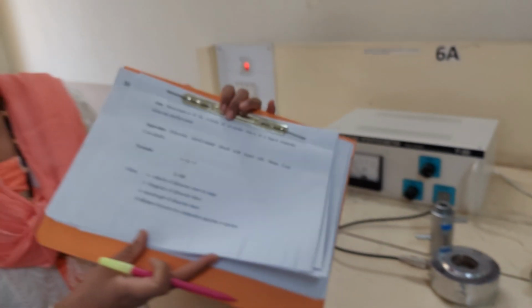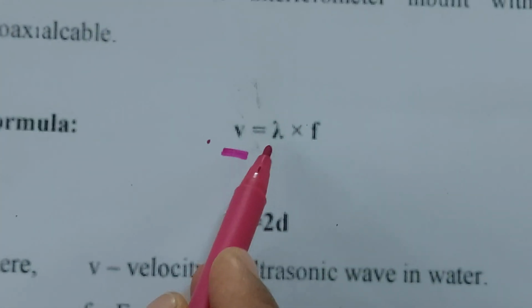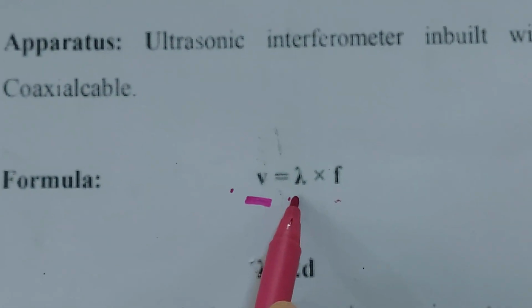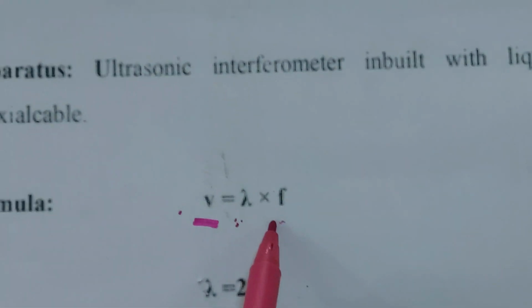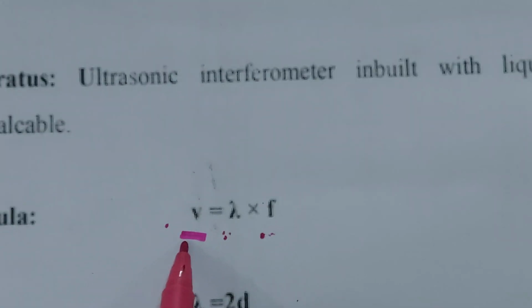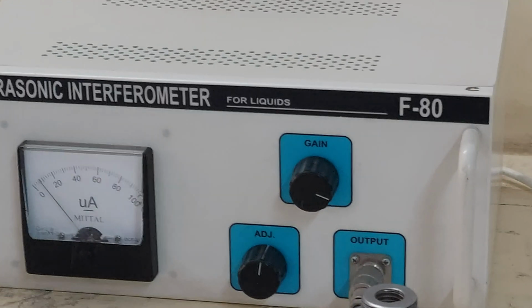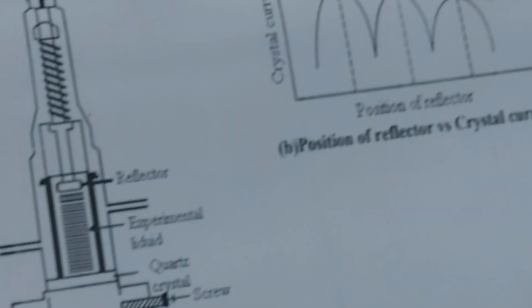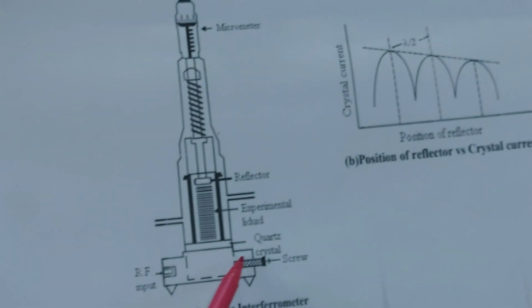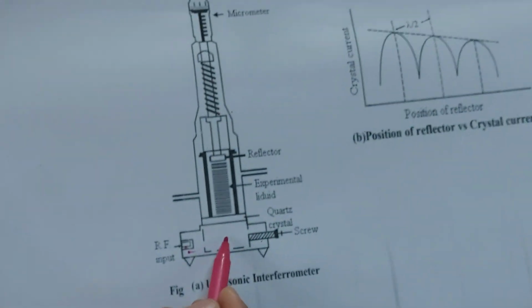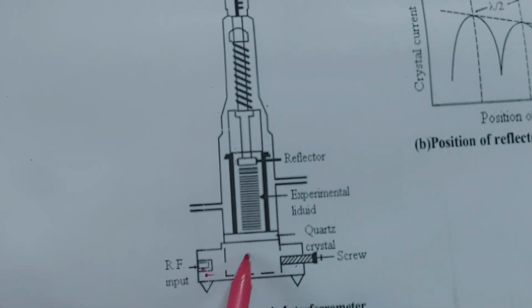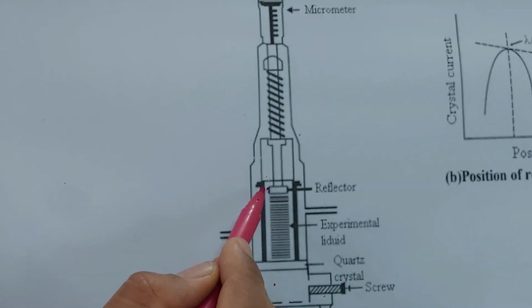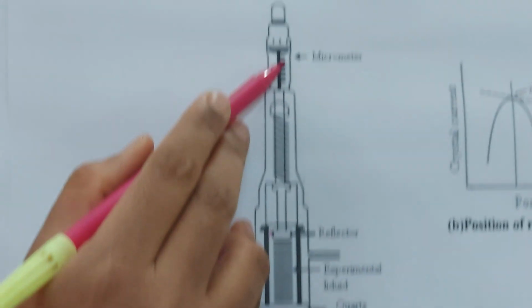The formula required to determine the velocity of ultrasound is V equals lambda times F, where lambda is the wavelength of the ultrasonic waves, F is the frequency of the ultrasonic waves, and V is the velocity of the ultrasonic waves. Now the schematic arrangement of this experiment is as shown in this figure. Here you are observing the base screws where the liquid cavity is fitted, and then there is a piston or reflector which is connected to the micrometer.